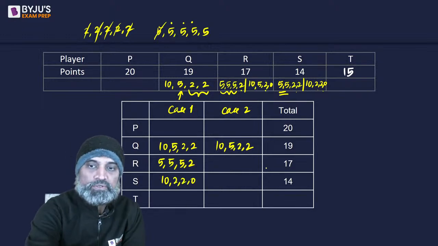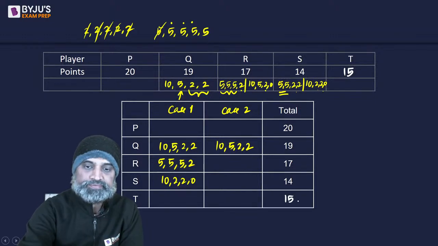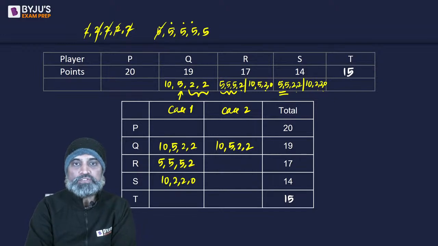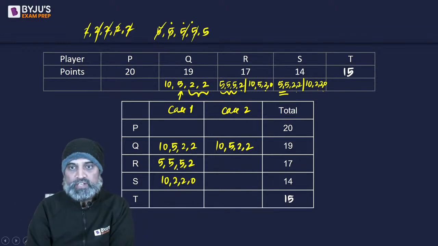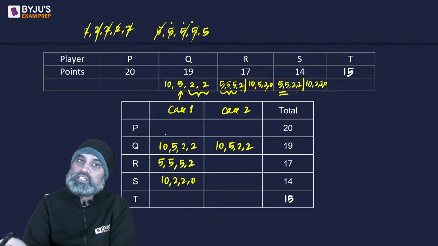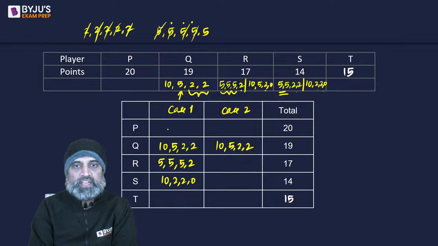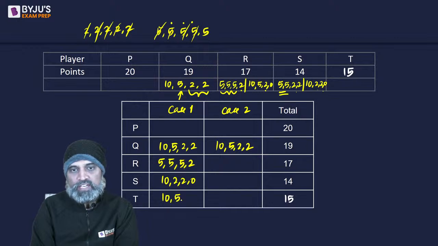We know now that this is 15 for T, right? Okay. So how many 5s we have used so far? 4. 1, 2, 3, 4. एक और 5 करना है. The other 5 we can only take from T because P will give us 2 5s. That will be more than the number of 5s that we have. 6 5s हो जाएंगे. 4 are already here. 2 more from P, but we have only 5 5s. So the combination here we can have is 10, 5 and 0, 0.